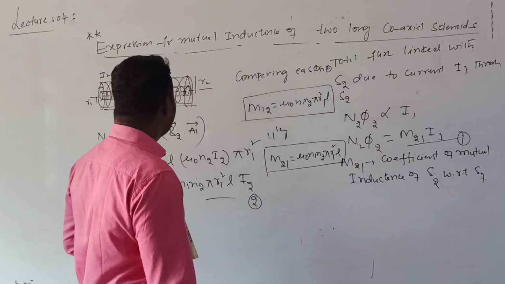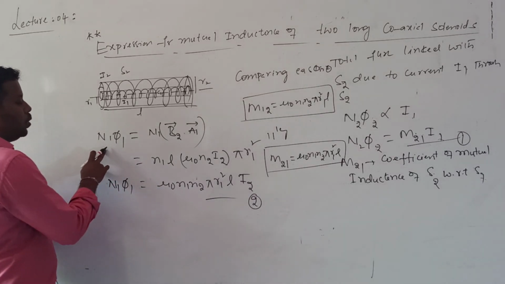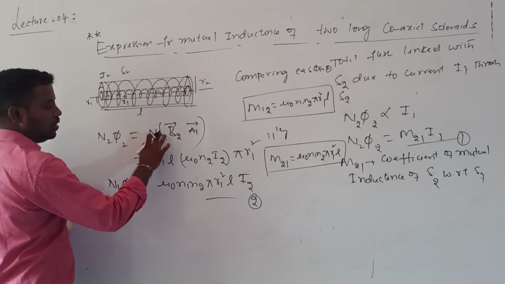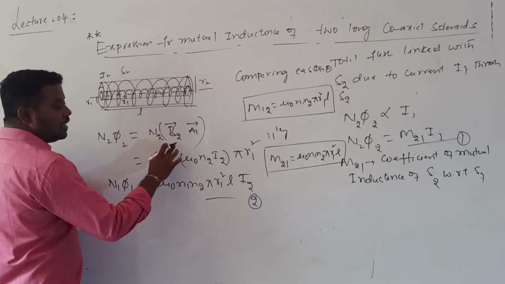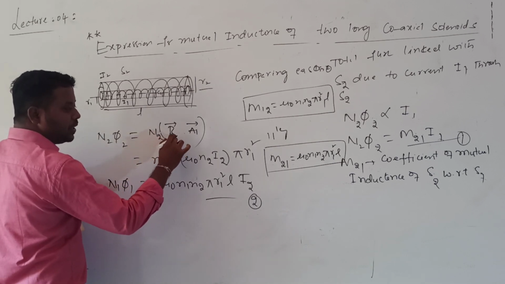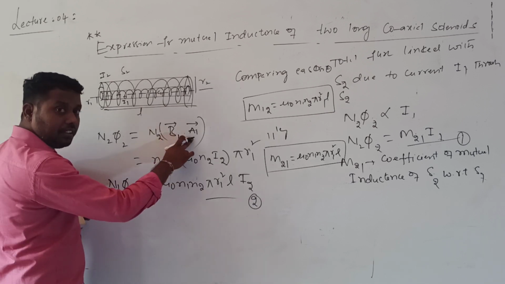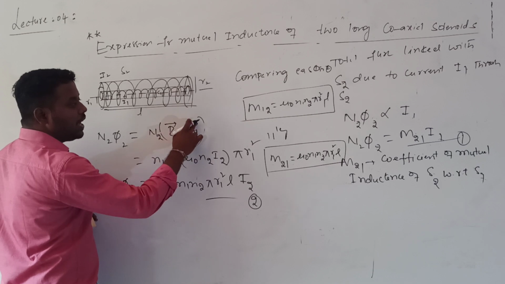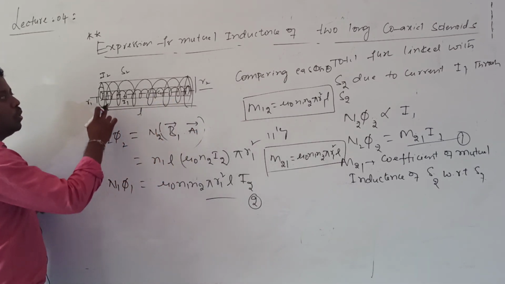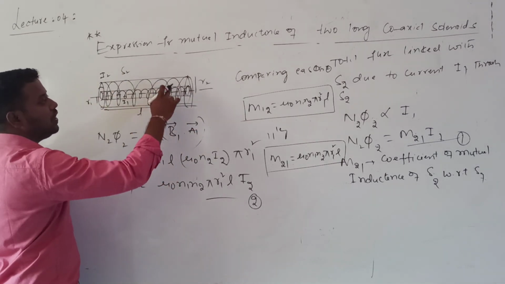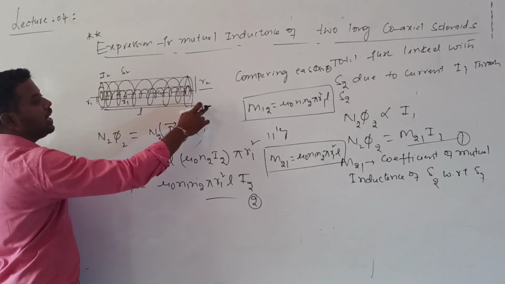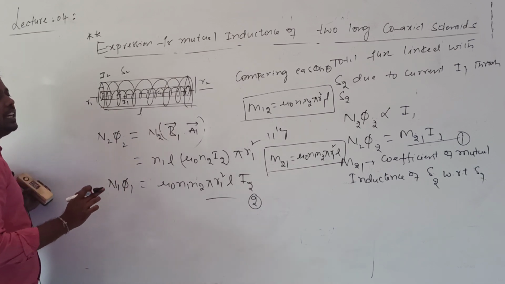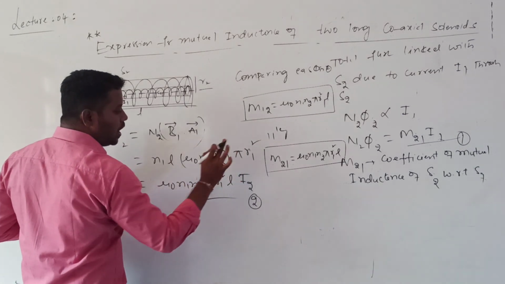But we know that the total flux N2 into phi2 will be equal to N2 as it is. This time the magnetic field is produced by S1, so B1 into A1. Why should I consider A1? Because the area A1 is common for both. There is no need of considering the area of S2. Though S2 has a larger area, only the pi R1 square area has flux changing. That's why pi into R1 square.